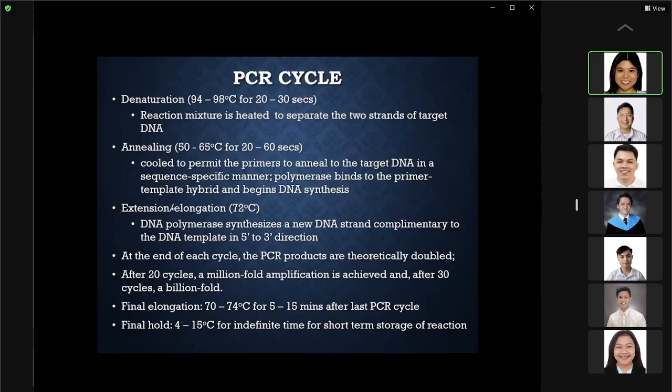The third step is elongation or extension, which occurs at 72 degrees centigrade. During this period, your DNA polymerase synthesizes a new DNA strand complementary to the DNA template in a 5' to 3' direction.